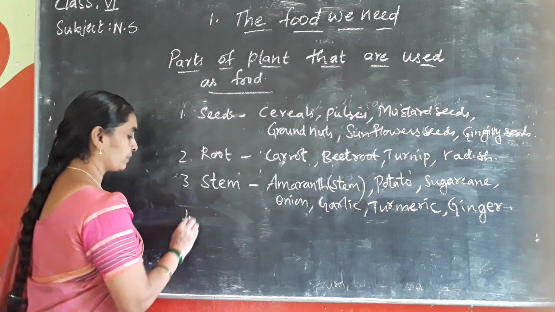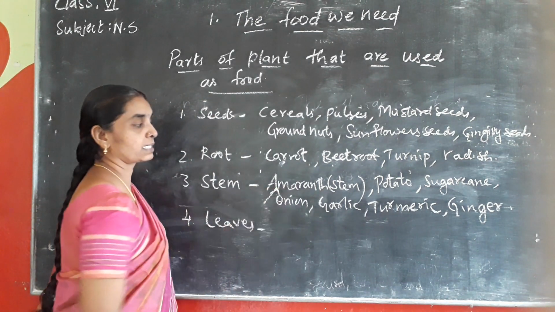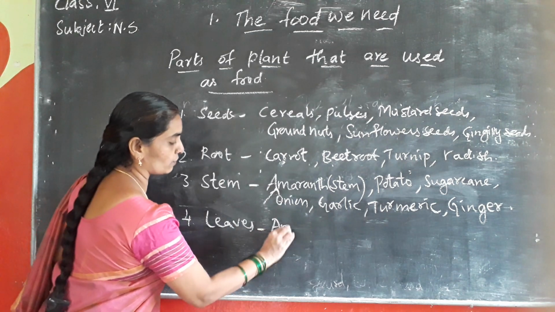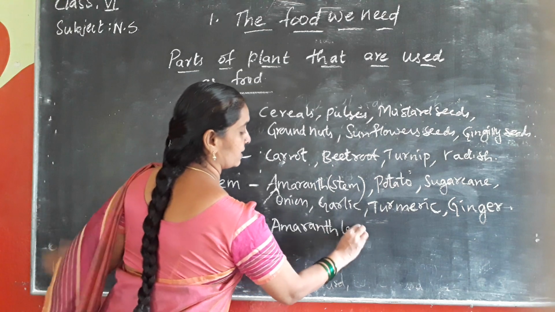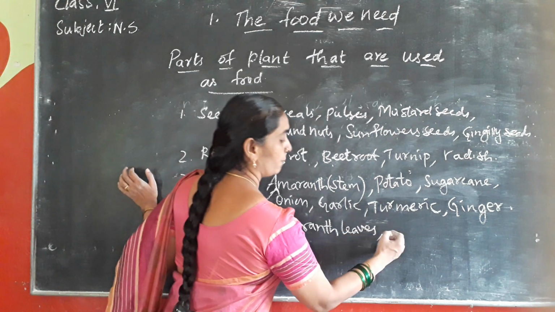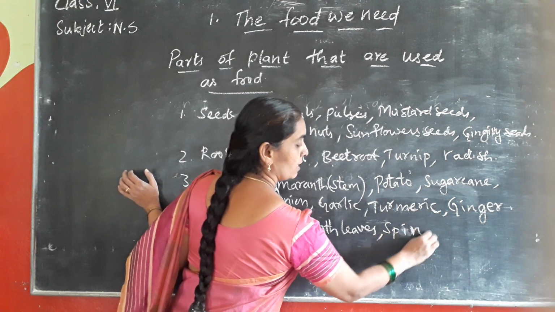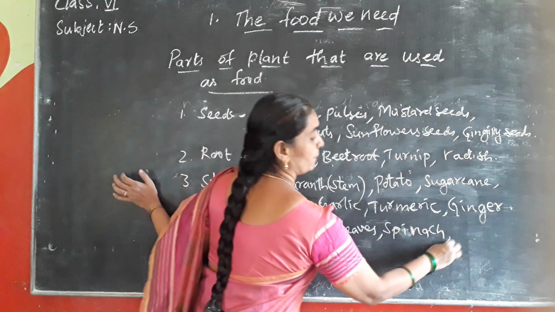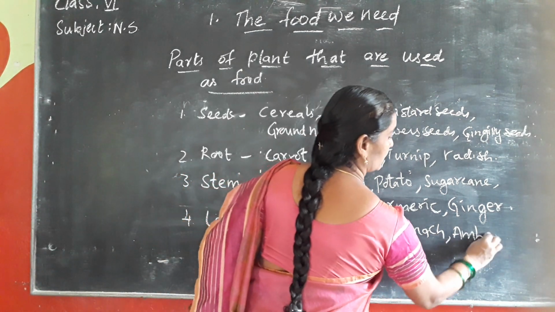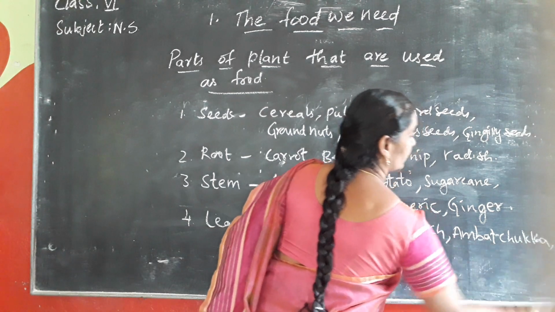Next, coming to the leaf part. As in the case of amaranth, as its stem is used, its leaves are also used in our food. Amaranth leaves are also used in our food. Next, spinach, palak. Spinach is used in our food. Is it clear children? Next, ambachukka, chukkakura we say, isn't it? So that is called ambachukka. It is also used in our food.